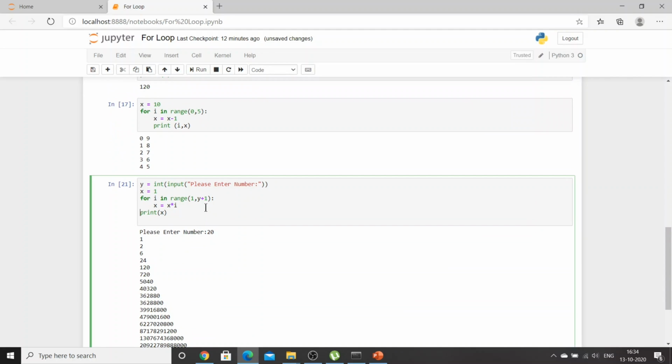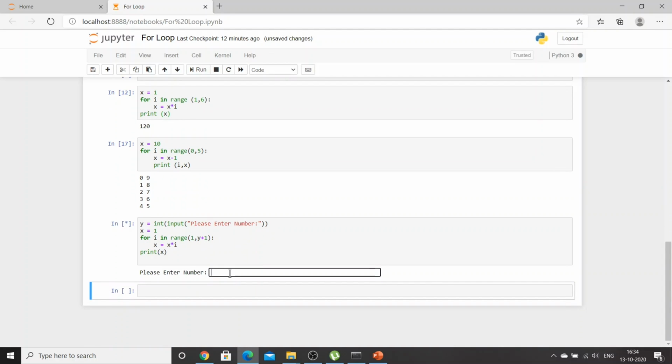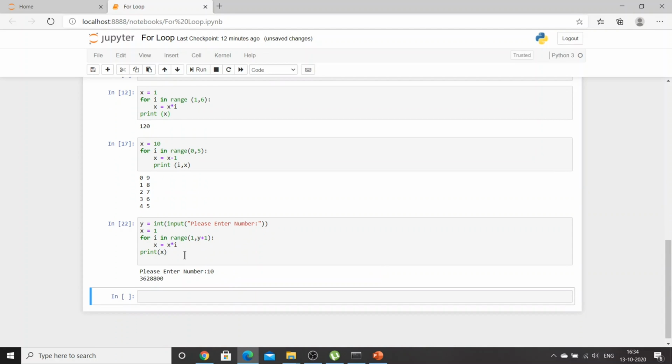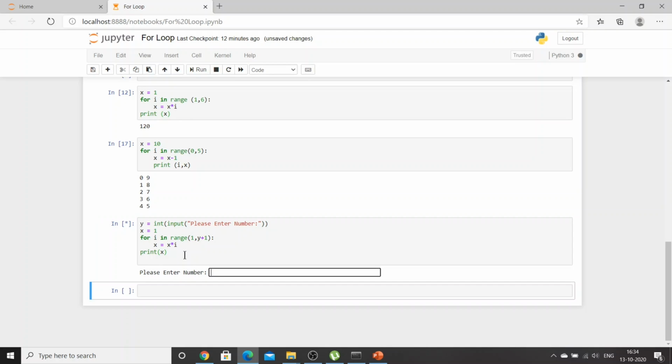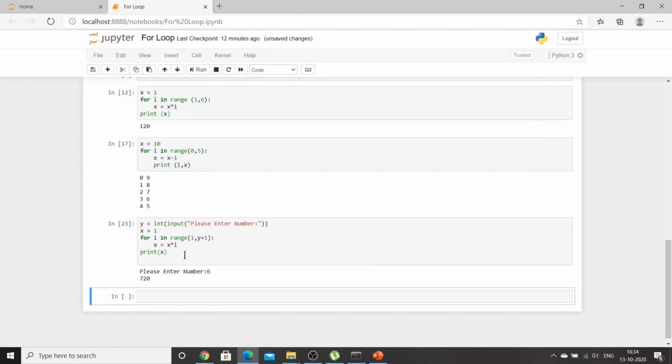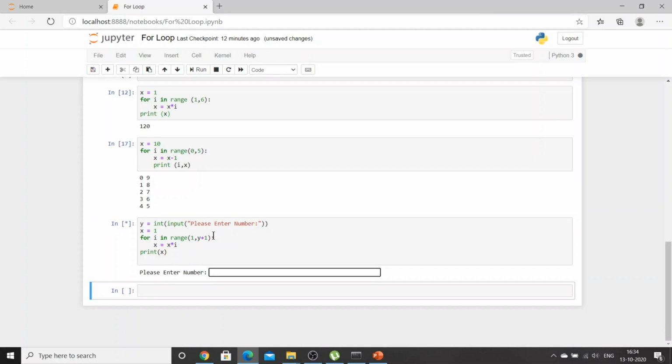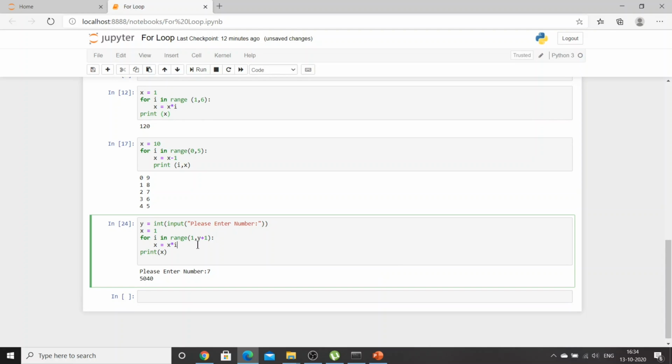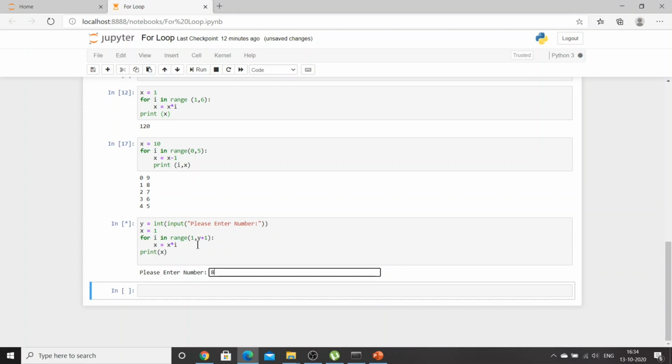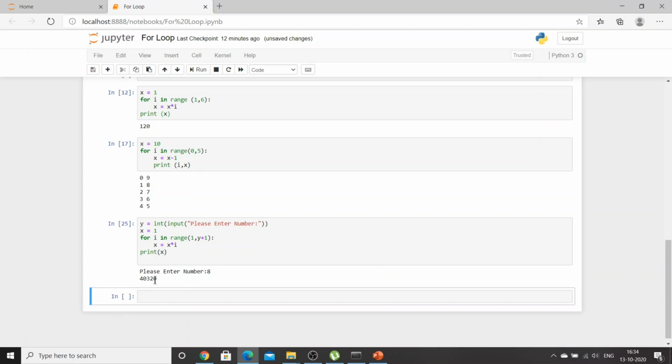Now I will say 6, it should be 720. 7 gives 5040. I don't remember 5040 multiplied by 8, but it is 40320. So in this way, we can find out the factorial of a number by using a for loop.